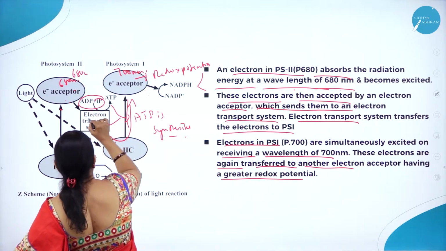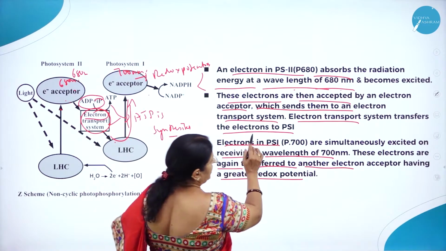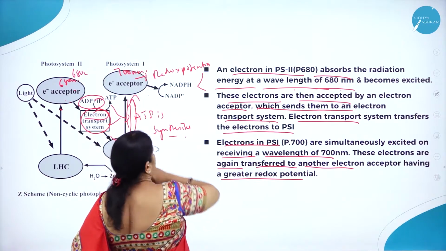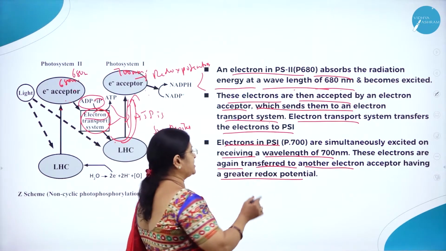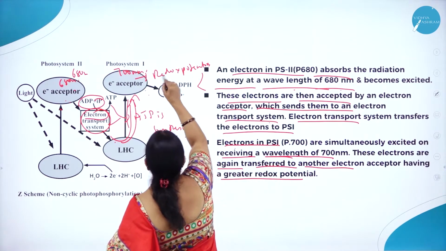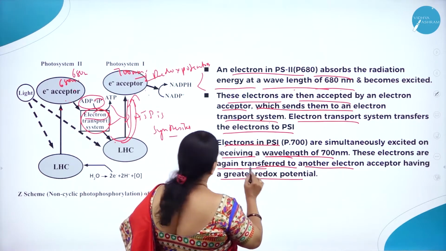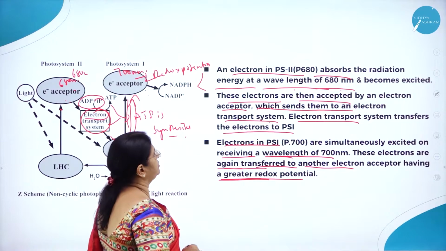The excited electron passes through the electron transport system, which transfers it to photosystem 1, where electrons are excited by 700 nm and transferred to another electron acceptor having a greater redox potential.